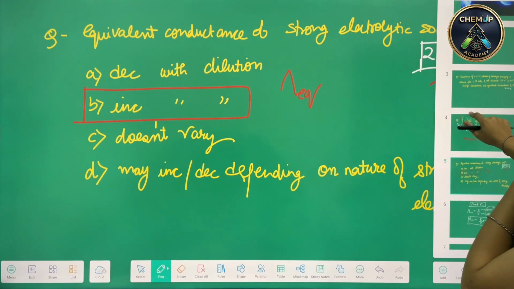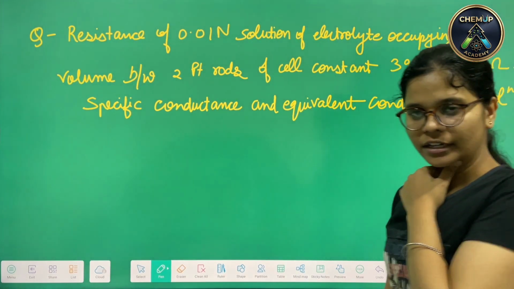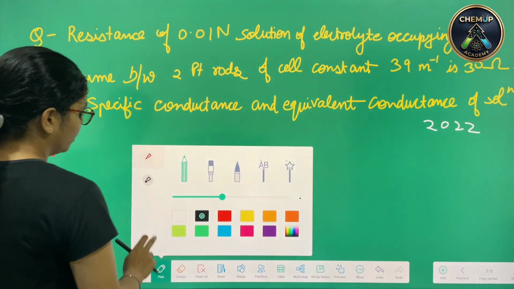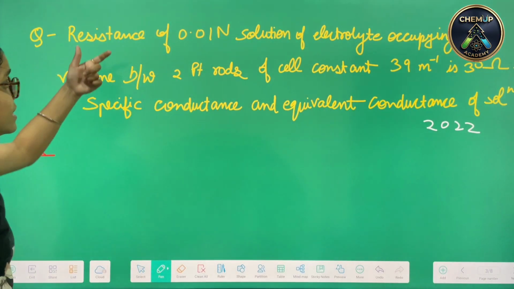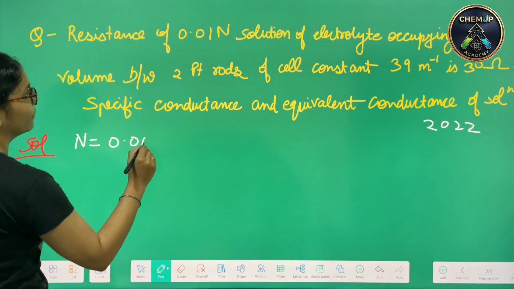Okay. This question is basically a numerical. So according to this question, let's just read it first. The question says, resistance and normality have been given. So let me just write down what my normality is.